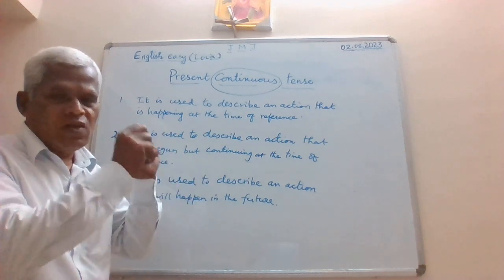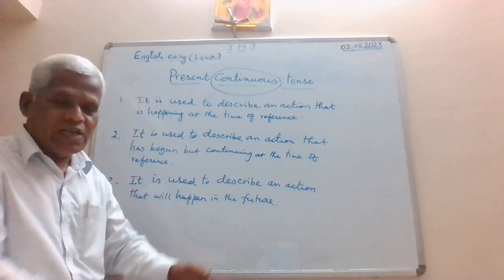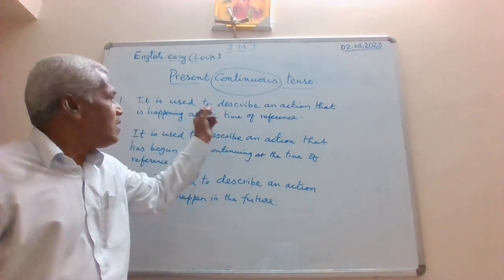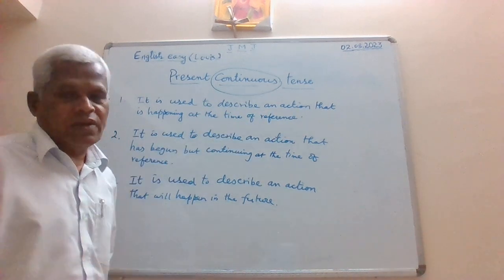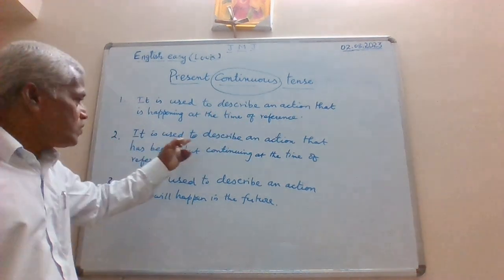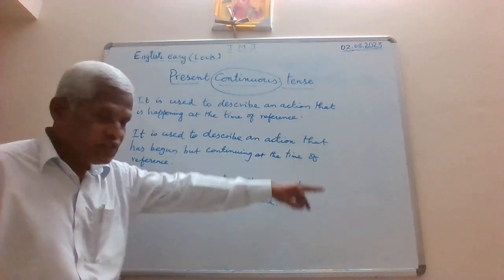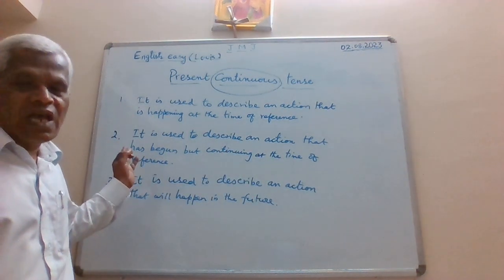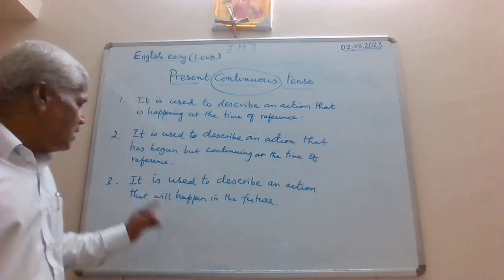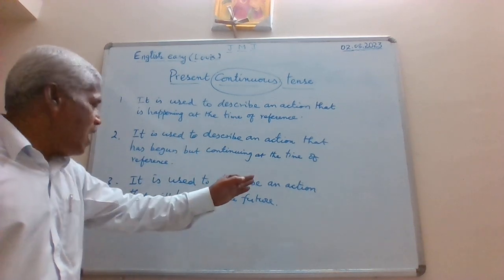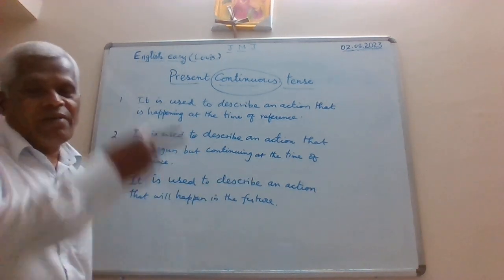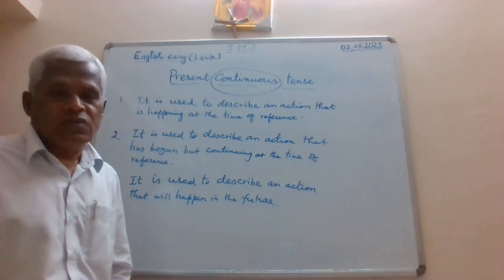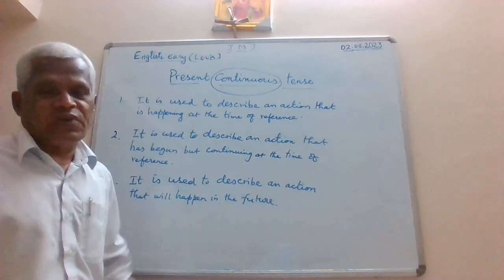Don't restrict your understanding only to the singular part of it. Similarly here, it is used to describe actions that had begun or that have begun. Here also, it is used to describe actions that will happen in the future. So always singular and plural are possible.